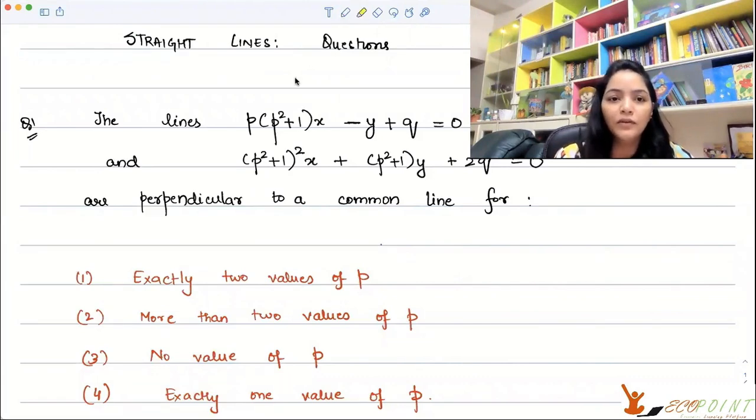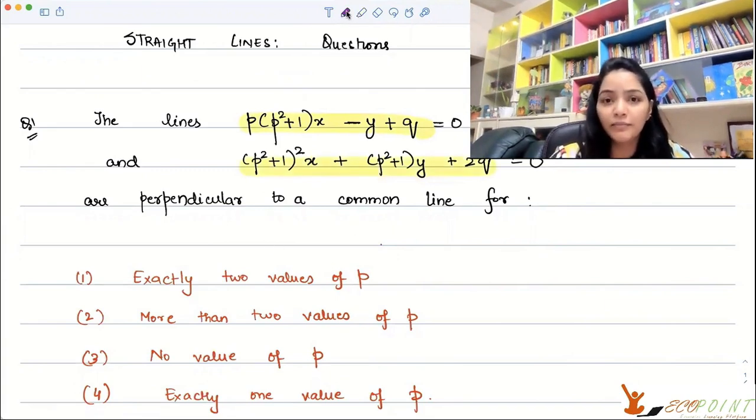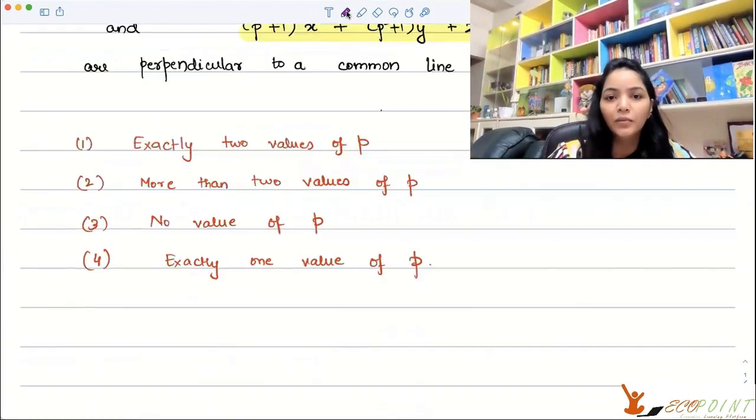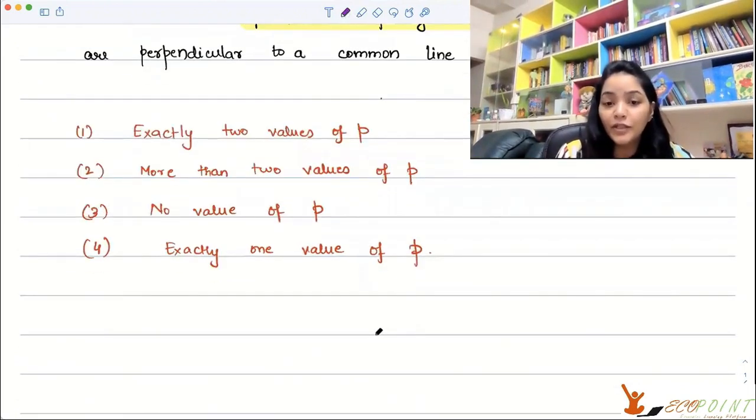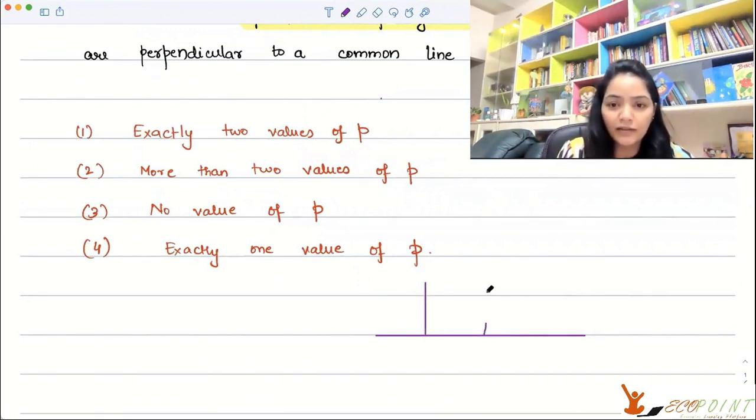So guys, you're given 2 lines which are perpendicular to the same line. What does that mean pictorially? I guess it's going to be something of this sort. You have a line, and these are 2 parallel lines, like straight 90-degree lines.